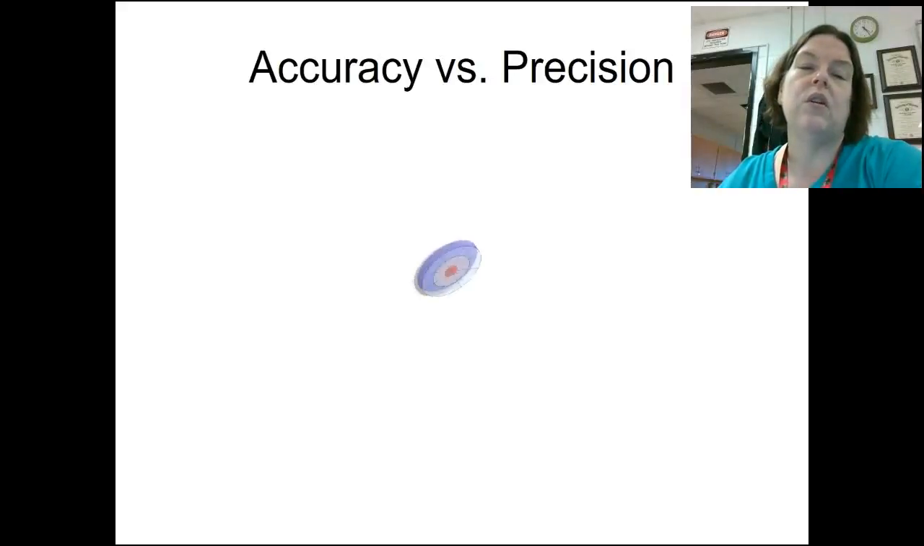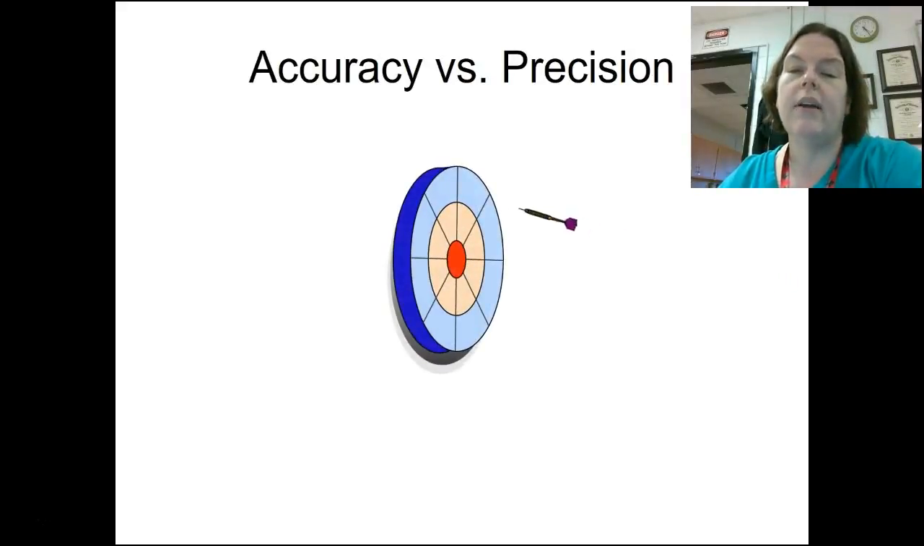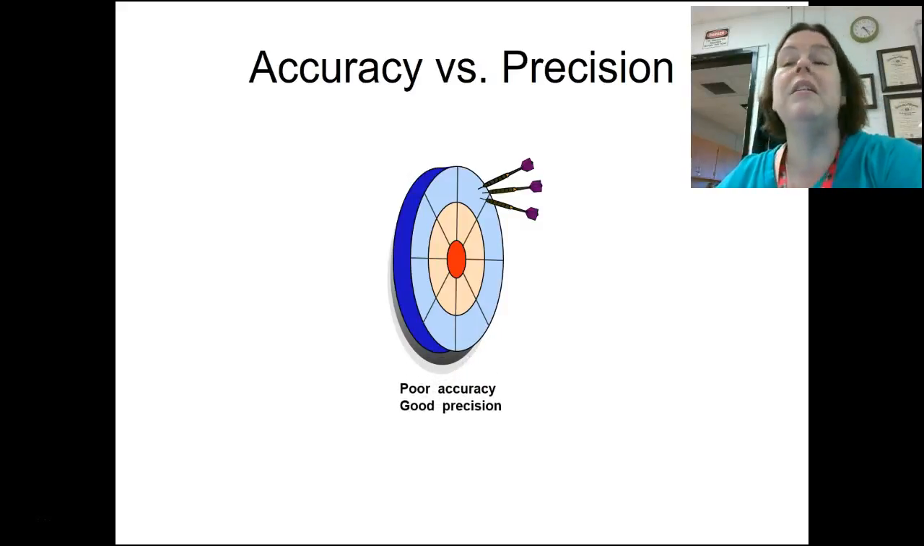Accuracy versus precision, very simply. Accuracy and precision can be thought about as a bullseye. Here we have a bullseye. We shoot 3 darts at the bullseye, and what we get is poor accuracy because we didn't hit the bullseye, but good precision because all of our darts went to the same location.